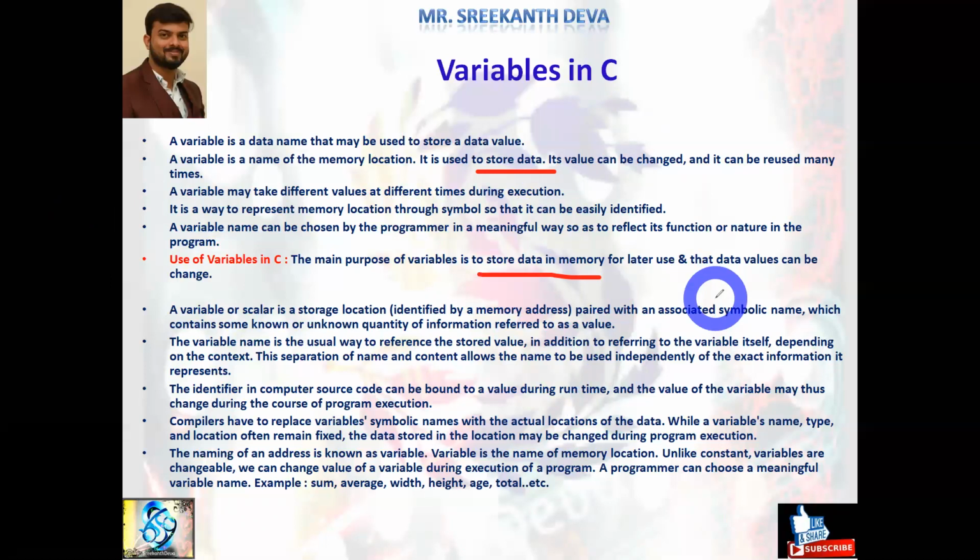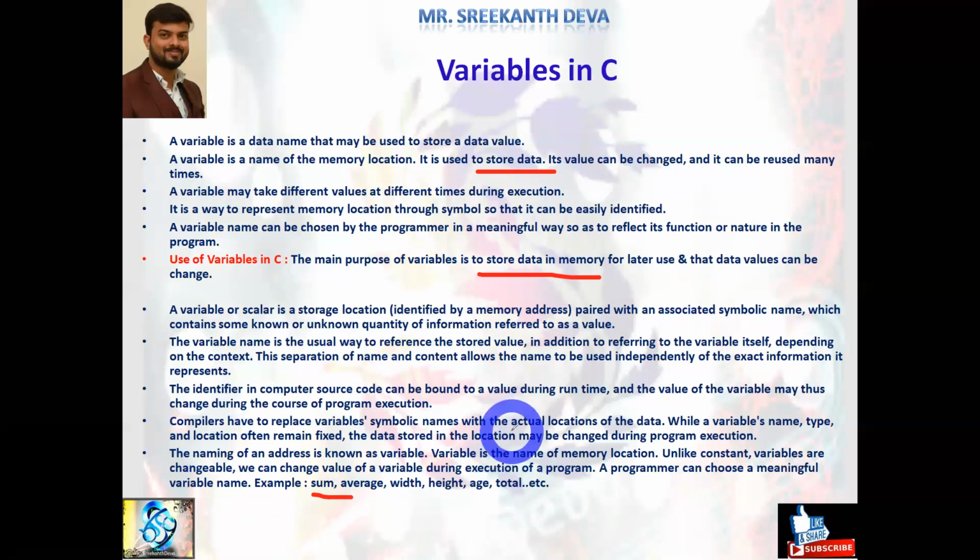The naming of an address is known as a variable. A variable is a name of a memory location. Unlike constants, variables are changeable. We can change the value of a variable during execution of a program. A programmer can choose a meaningful variable name like sum, average, width, height, age, total. Based on the requirement, we can give a meaningful variable name. So this is about variables.